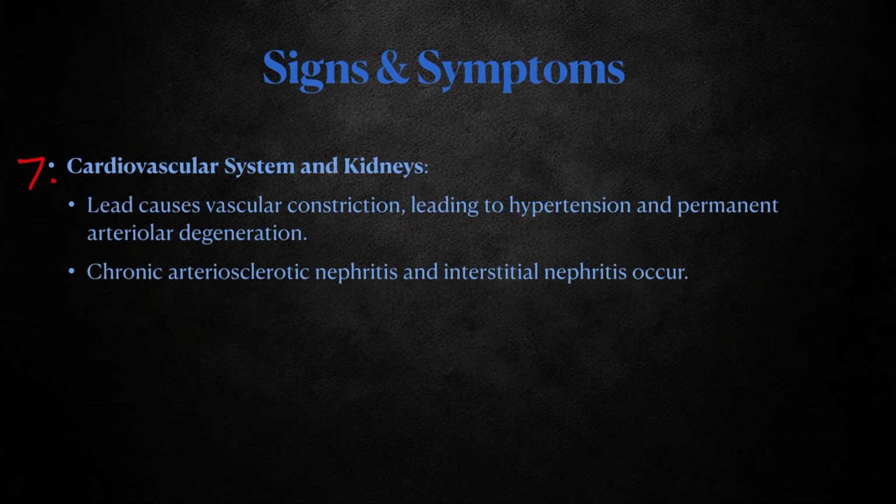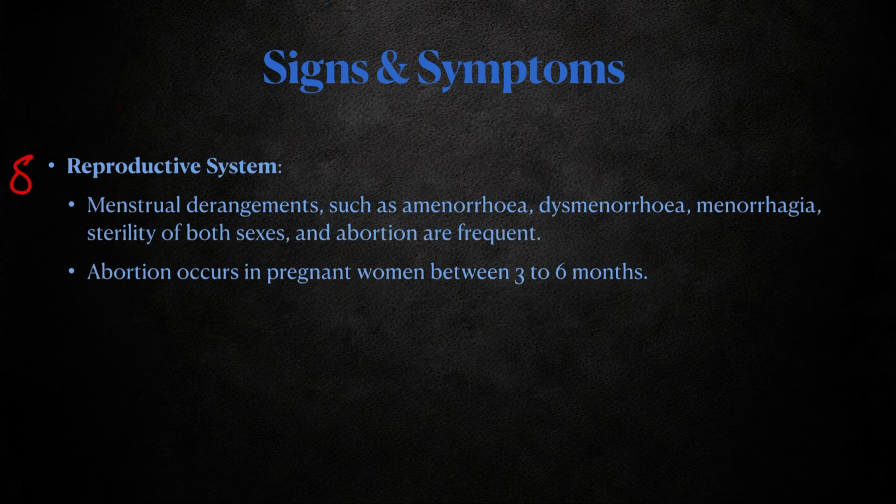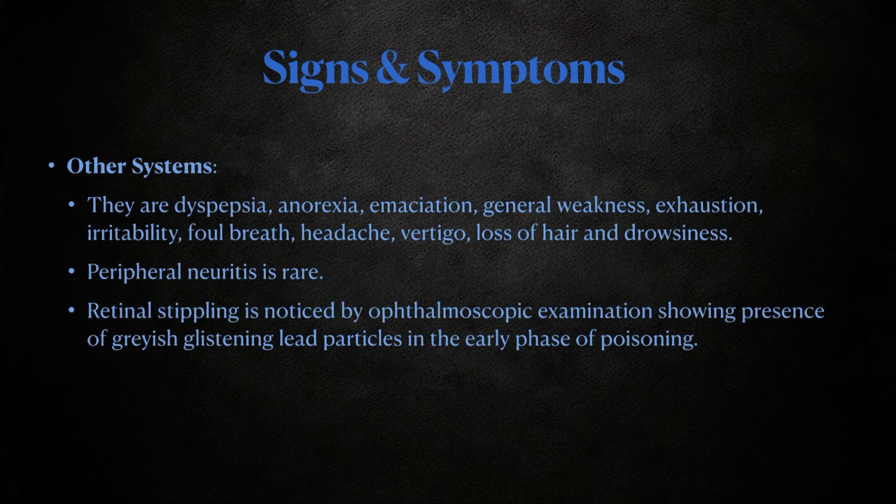Then the cardiovascular system: lead causes vascular constriction leading to hypertension and permanent arterial degeneration. Chronic arteriosclerotic nephritis and interstitial nephritis occur in the kidneys. In the reproductive system, menstrual derangements such as amenorrhea, dysmenorrhea, menorrhagia, sterility, and abortions are frequently seen. Abortion may occur in pregnant women in 3 to 6 months.